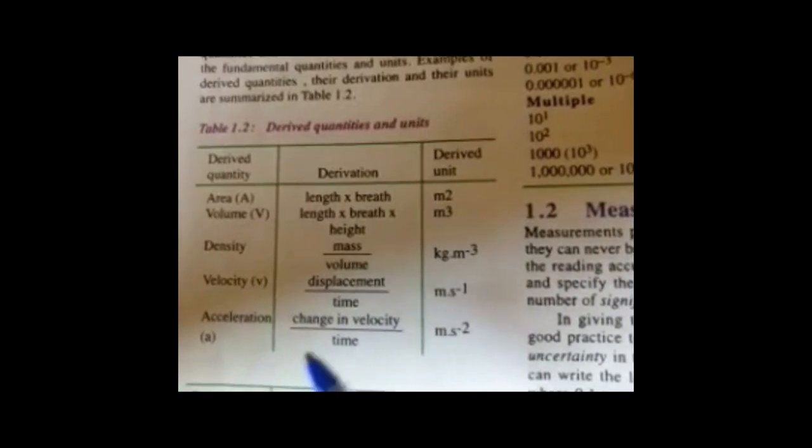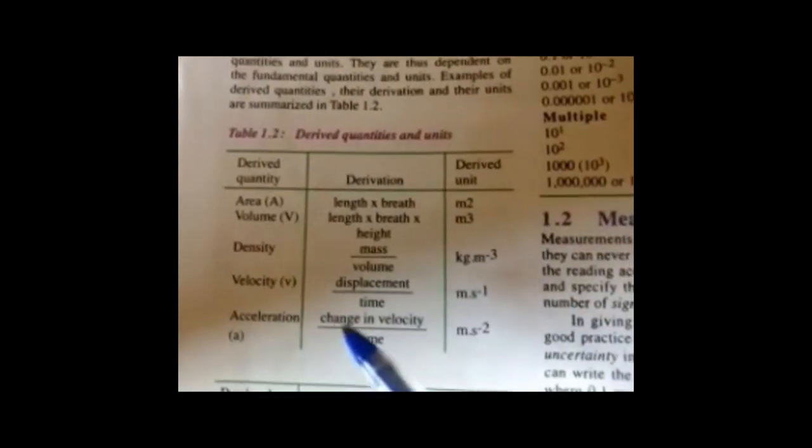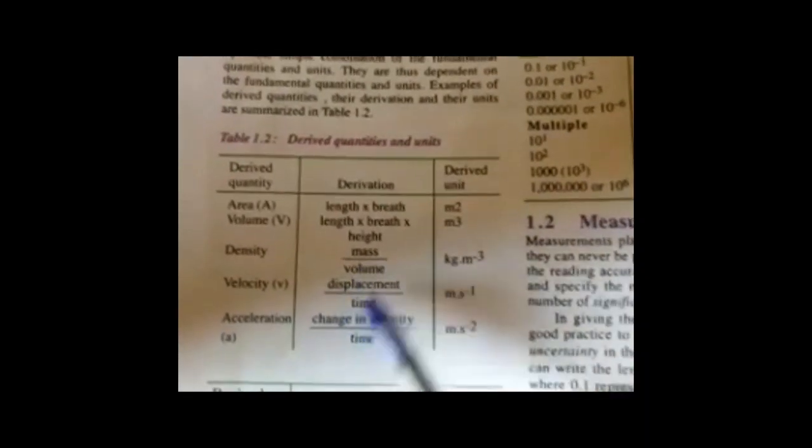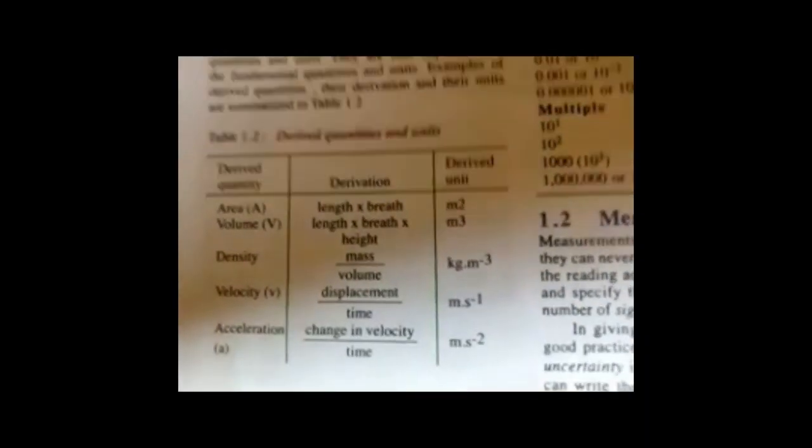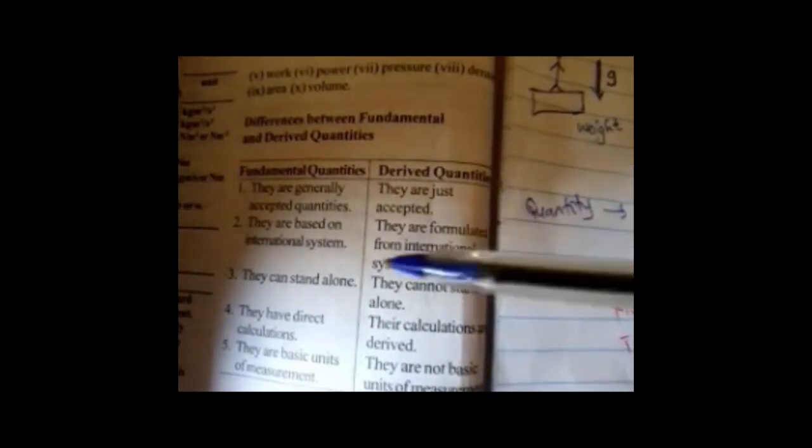I'll be taking us through how these formulas were derived from the fundamental quantities. So on getting to dimensional analysis, which is another part of this class, I would explain the derivations which we see here. These are basic knowledge which we are fond of. So, having been able to establish what fundamental quantities and derived quantities are, we can sum up the difference or characteristics of these two quantities.